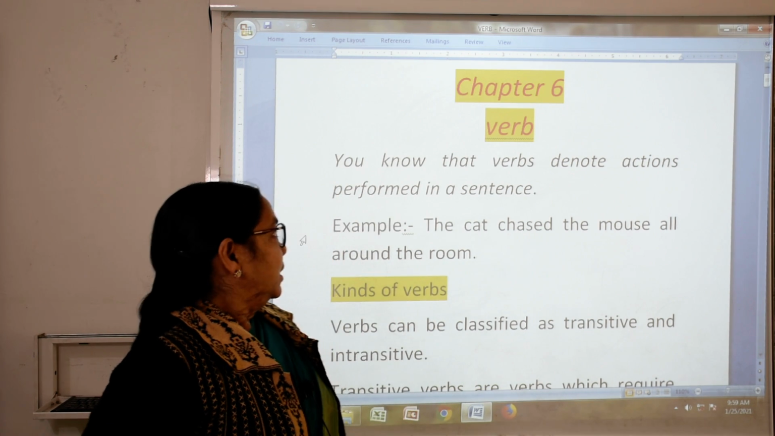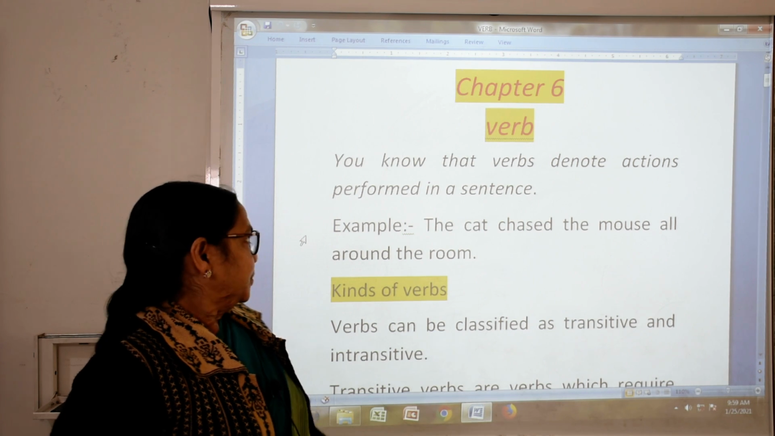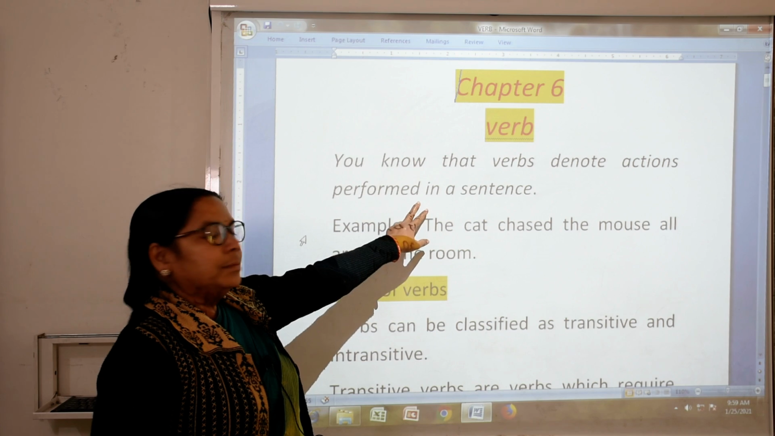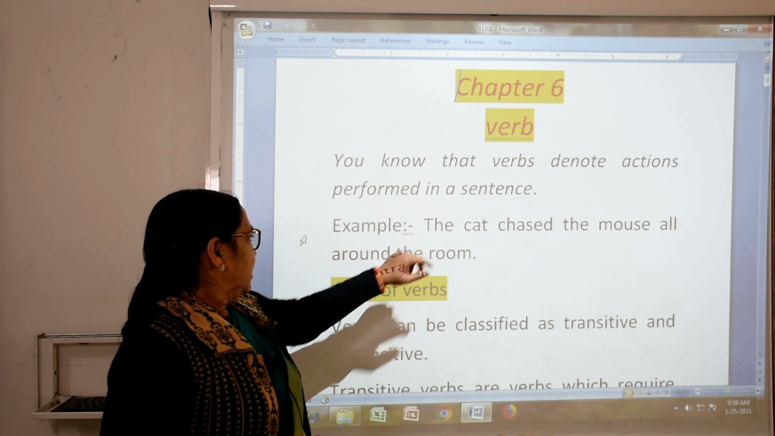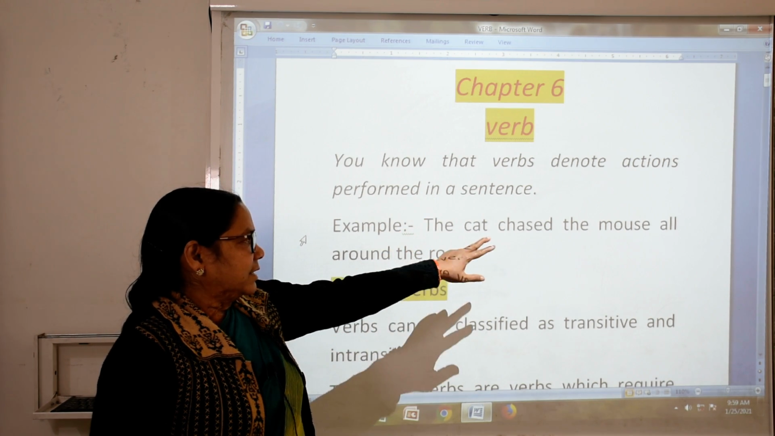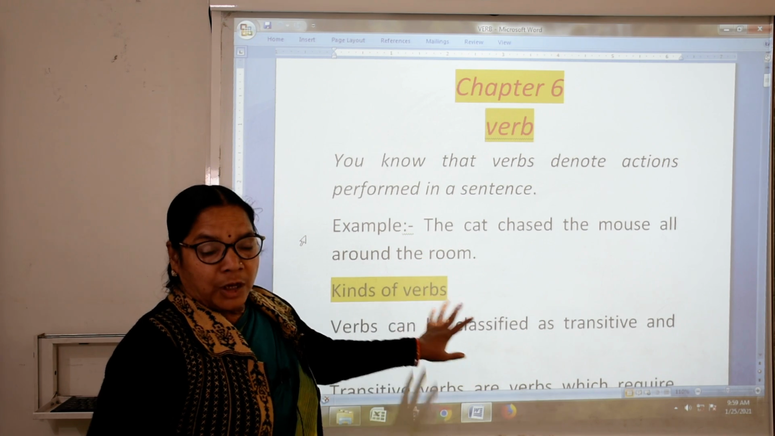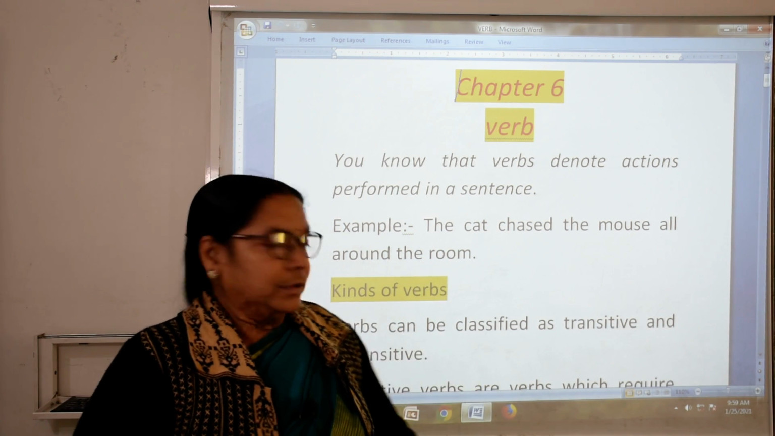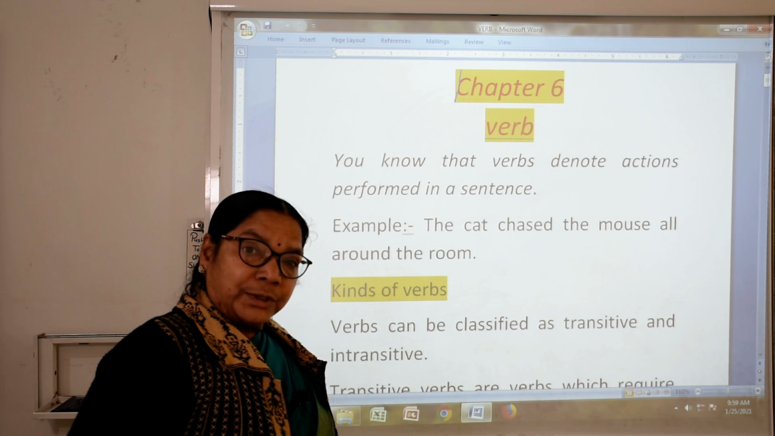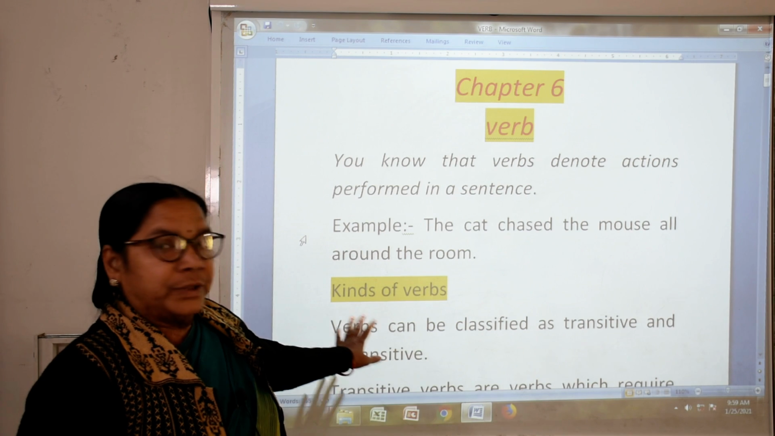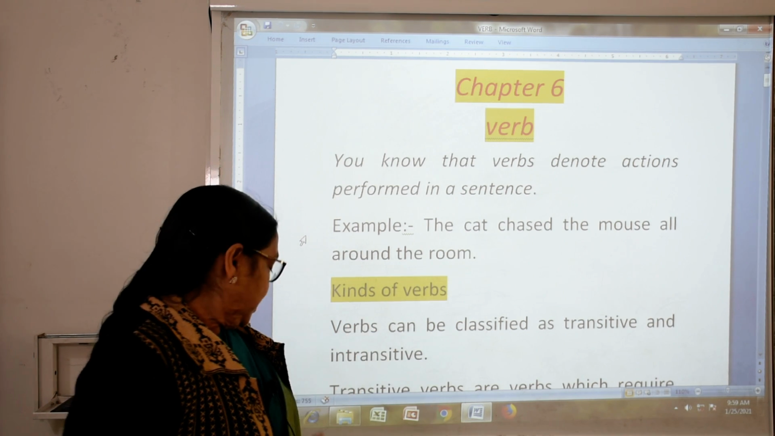Today we will take grammar, chapter 6, verb. You know that a verb denotes an action performed in a sentence. Now, for example, the cat chased the mouse all round the room. Now how many kinds of verb do we have? We have two types, transitive and intransitive. So today we will study transitive and intransitive verbs.